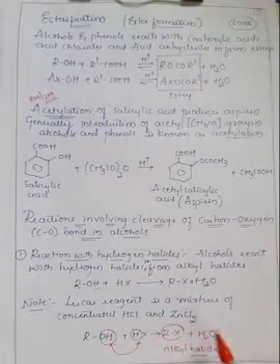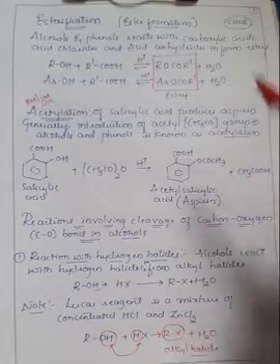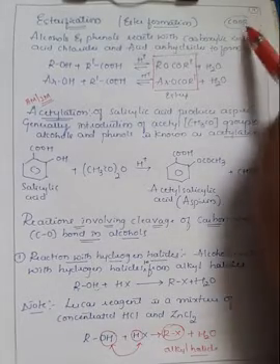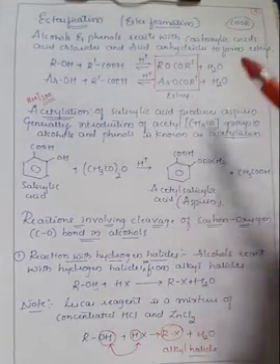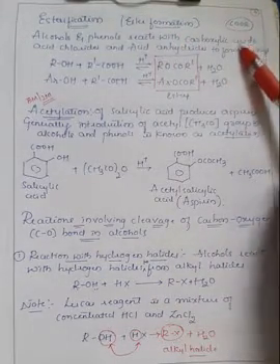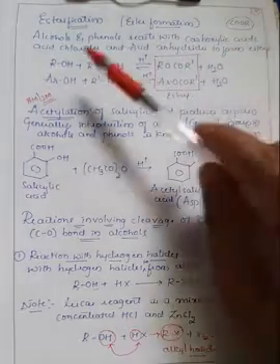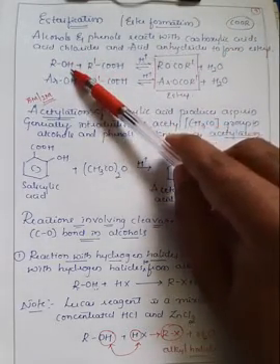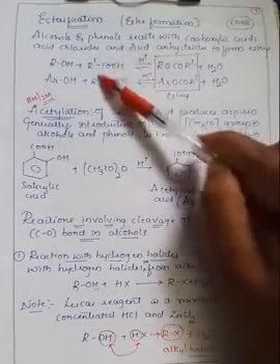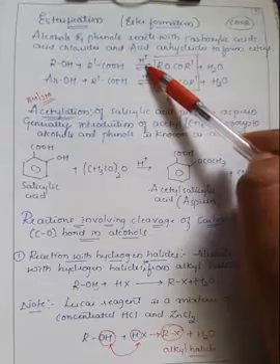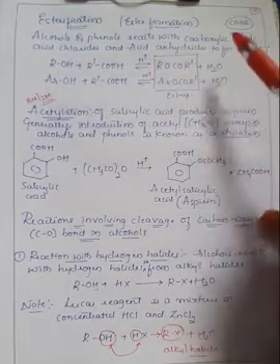And further, we have studied the esterification reaction. Generally, we call it an ester formation reaction. Here ester means the compounds which are in the form of COOR; that is the functional group. So when alcohols and phenols react with a carboxylic acid in an acidic medium, they convert into esters. We have taken two examples, alcohols and phenols, and in the presence of a carboxylic acid and an acidic medium we have converted them into esters along with the liberation of a water molecule.